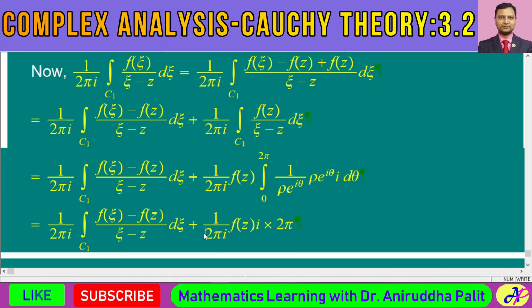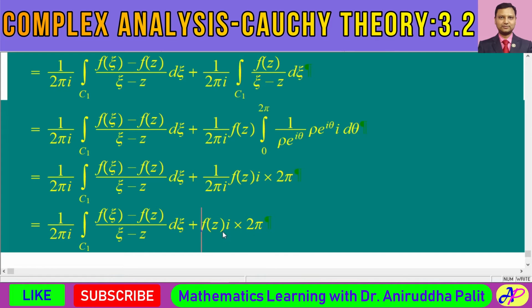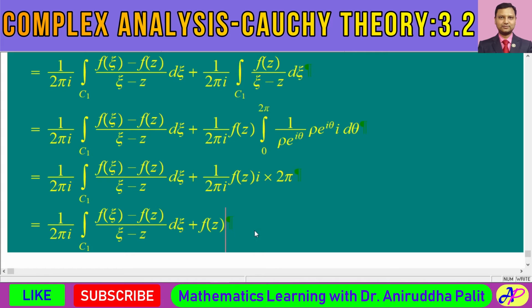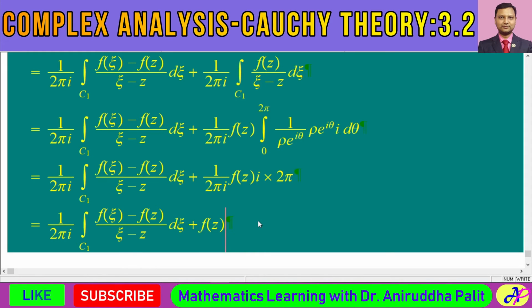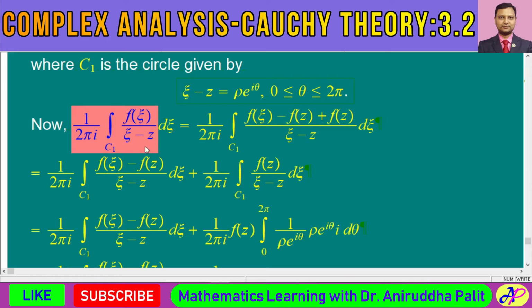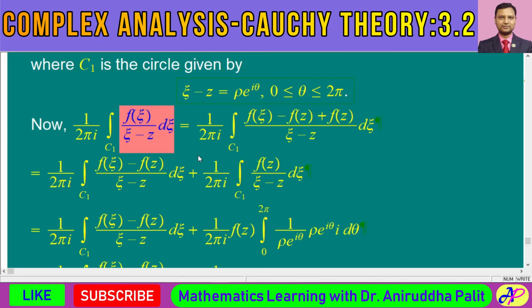And you see, this twice pi i will get cancelled with this twice pi i. So after that, if we cancel this twice pi i and this twice pi i, we shall simply have f of z. So this is the value of the second integral, f of z. So the second integral is equal to f of z, and on the left hand side we have 1 by twice pi i integral over C1 f of chi divided by chi minus z d chi.